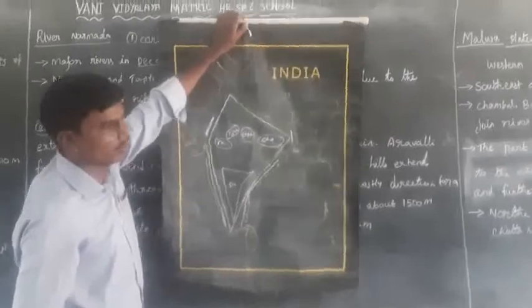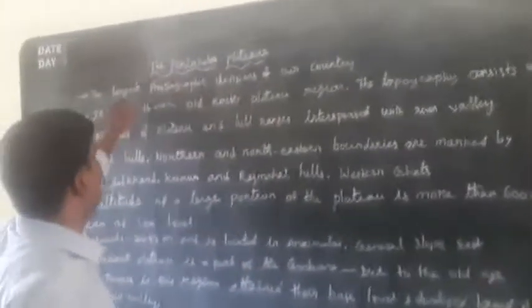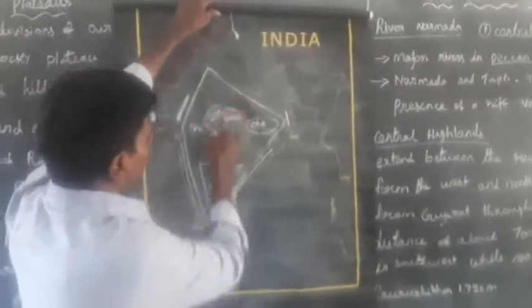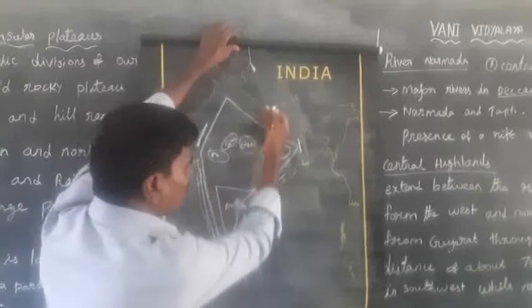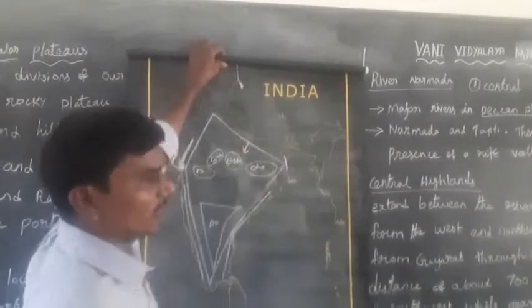Now I am going to explain this. The Peninsula Plateaus is the largest physiographic division. The Peninsula Plateaus is located in the south of the Northern Great Plains.